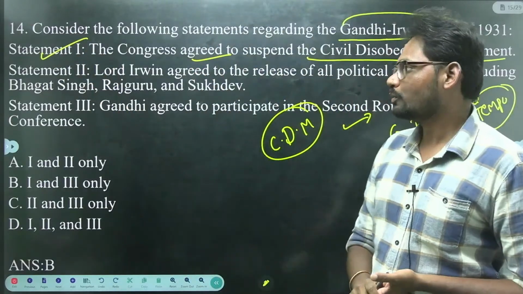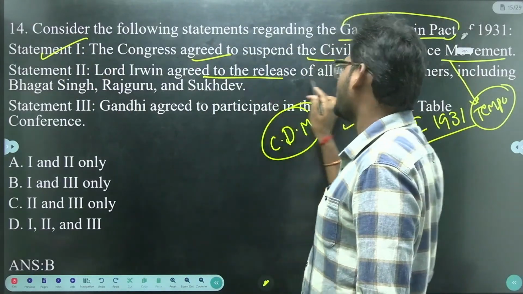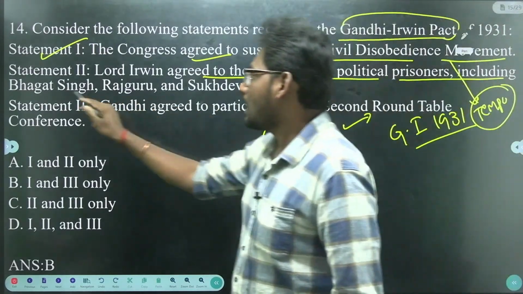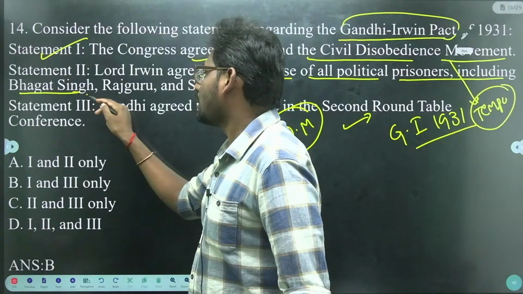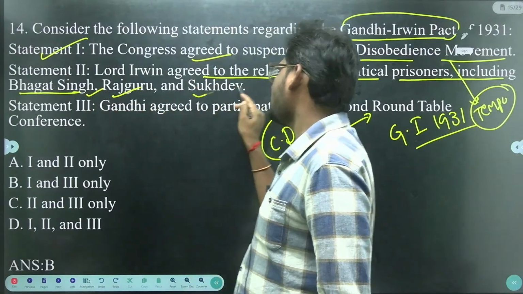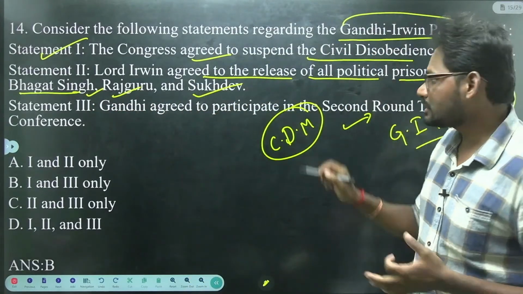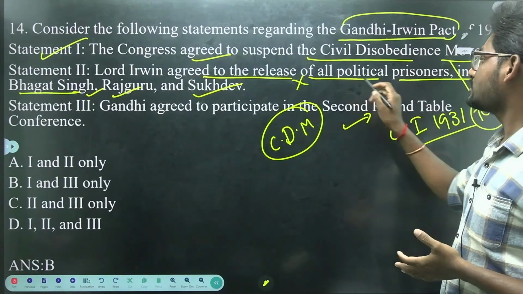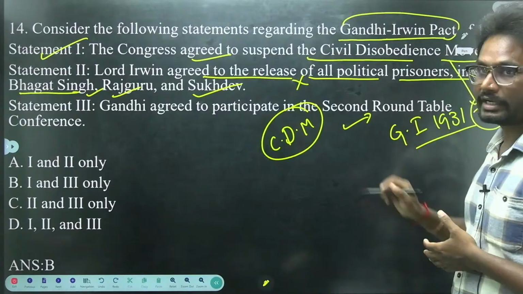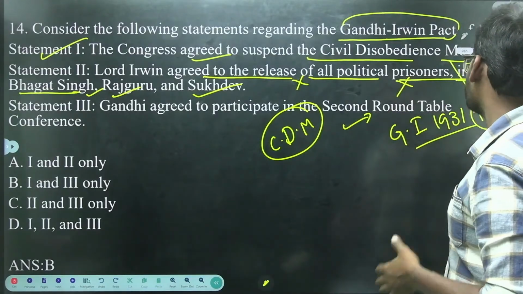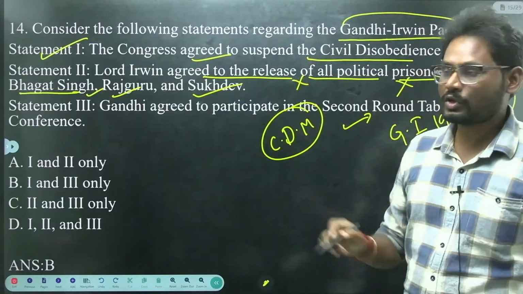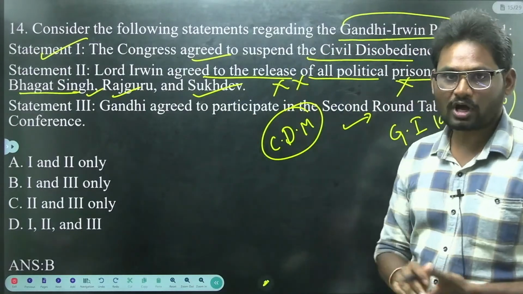Next, statement 2, Lord Irwin agreed to the release of all political prisoners, including prisoners like Bhagat Singh, Rajguru and Sukhdev. It is a wrong statement. So statement 2 is wrong.